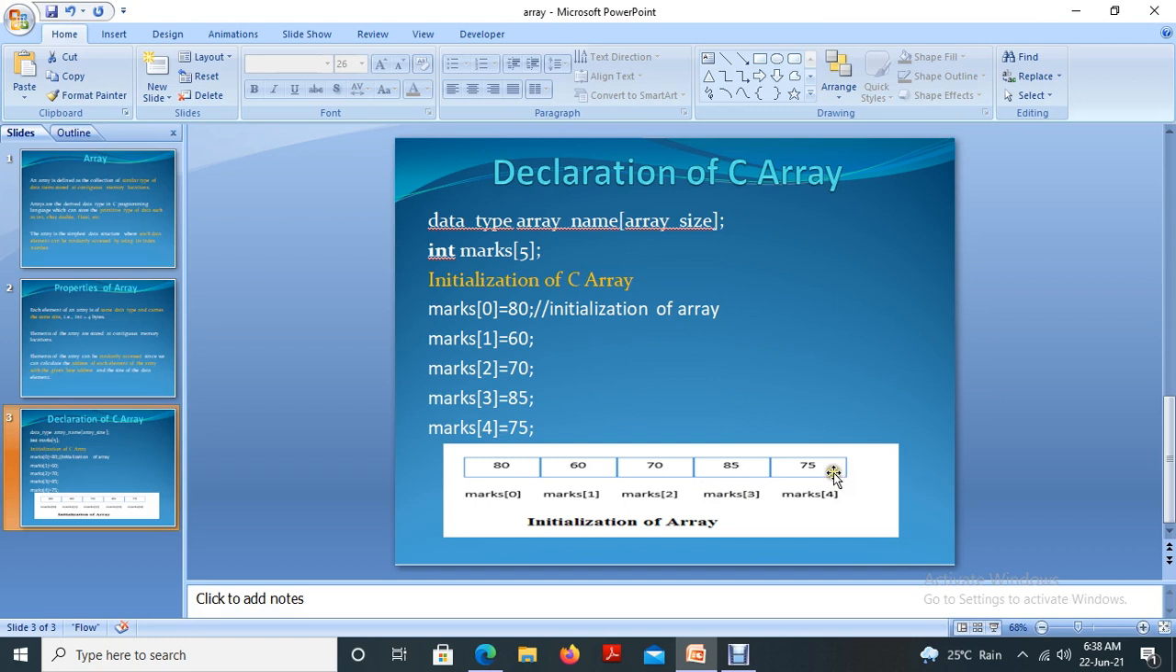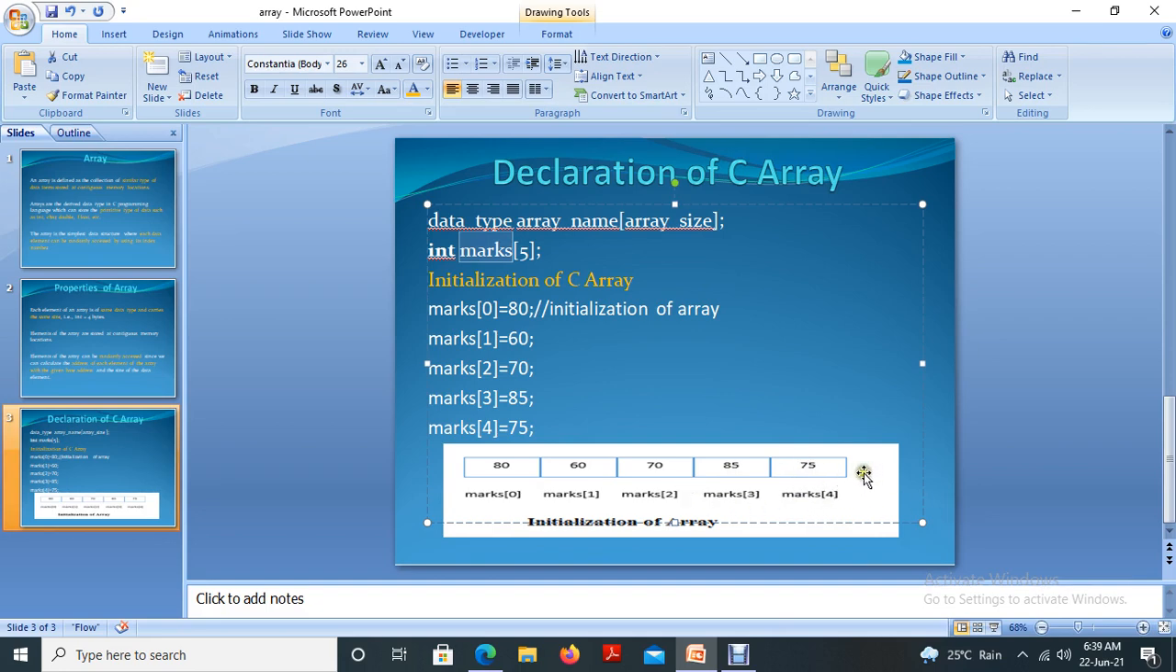Marks of 4 can store up to 4 bytes of data. Why? Because all these are integer array. This is an integer array variable, and the values that we are storing in these variables like 0, 1, 2, 3, 4 are integers. Marks of 0 is 80, marks of 1 is 60, marks of 2 is 70, marks of 3 is 85, marks of 4 is 75. All these are integer type of data, and of same size.